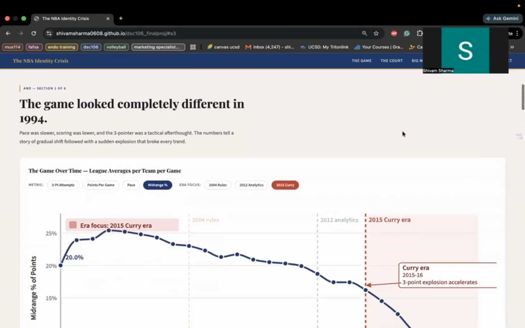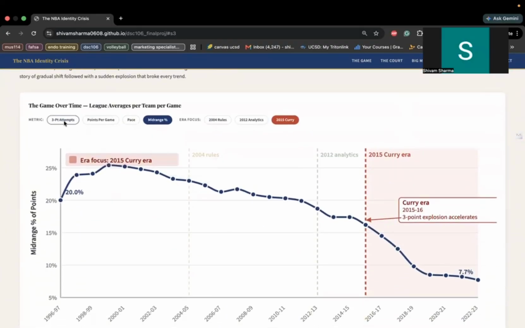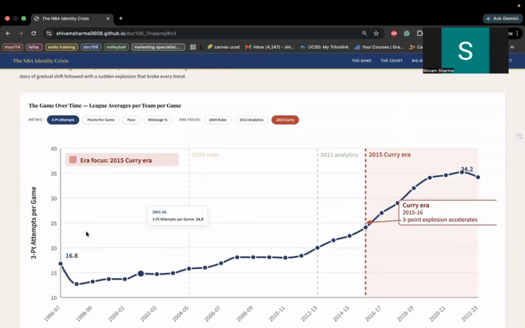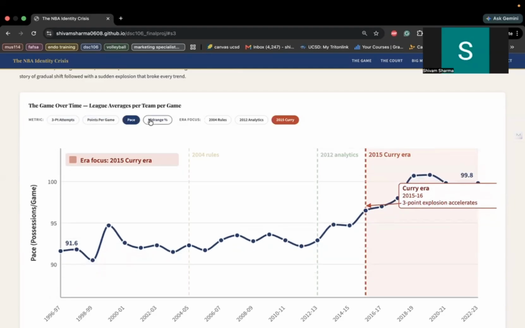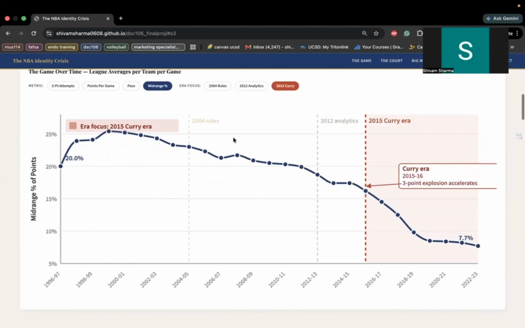Starting with our first visualization, we have a line chart, which shows the three-point attempts, points per game, pace, and mid-range percentage. Demonstrating with the 2015 Curry era, we see the three-point attempts per game only had 16 points in the beginning, but then in the modern day, it was as high as 34.2. The points per game and pace also had an increase, with the mid-range percentage going down.